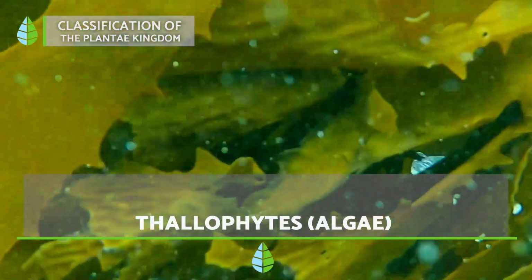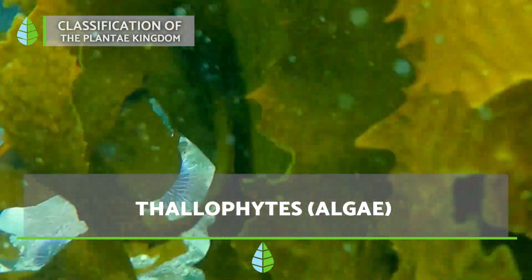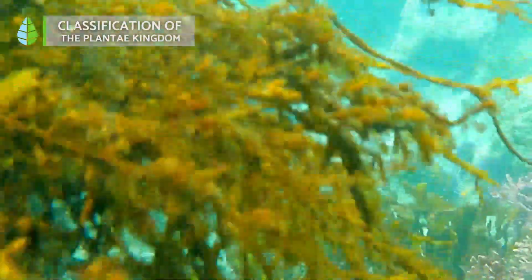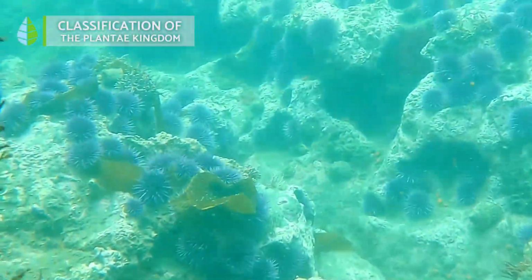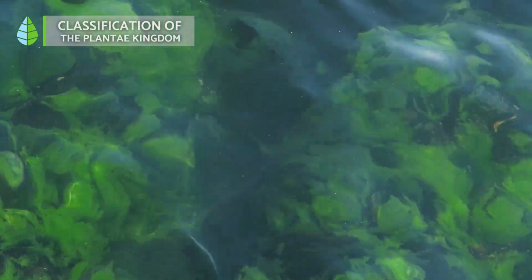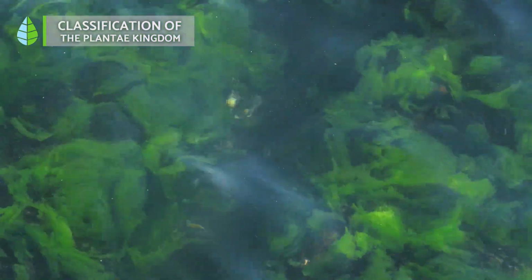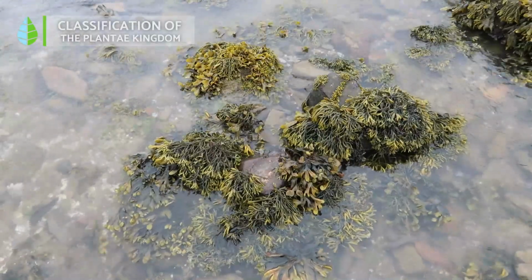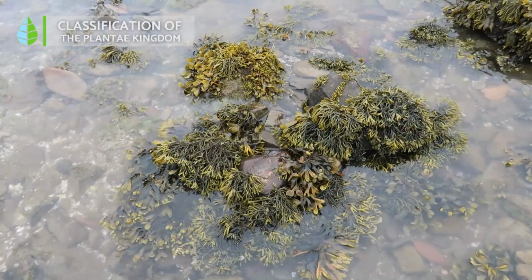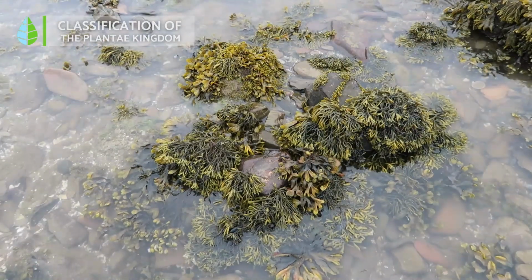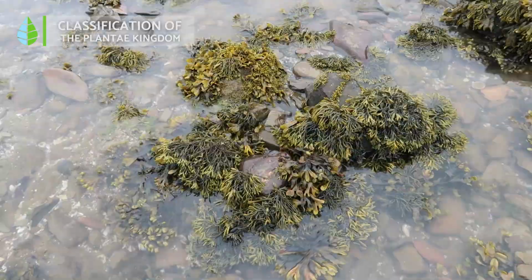Thallophytes, or algae. These are the simplest plant-like organisms. They make their own food through photosynthesis and live in various environments, from oceans and freshwater to even snow and inside of other organisms. They lack complex structures like roots or stems or leaves, and they don't form embryos. Examples include seaweed and pond scum.